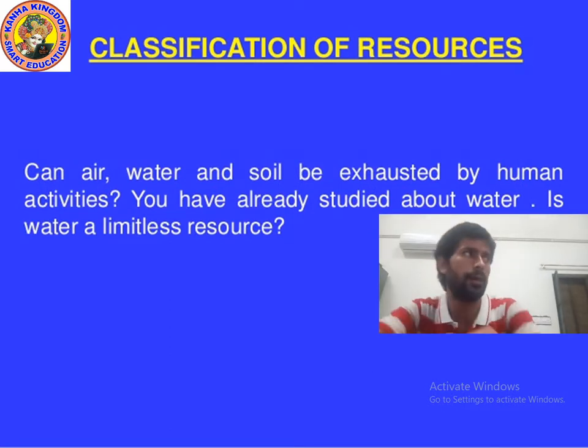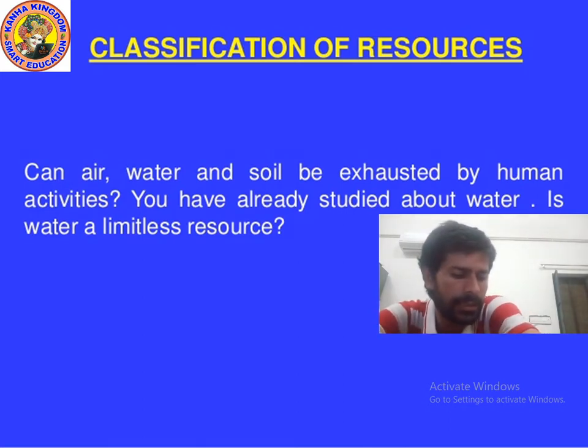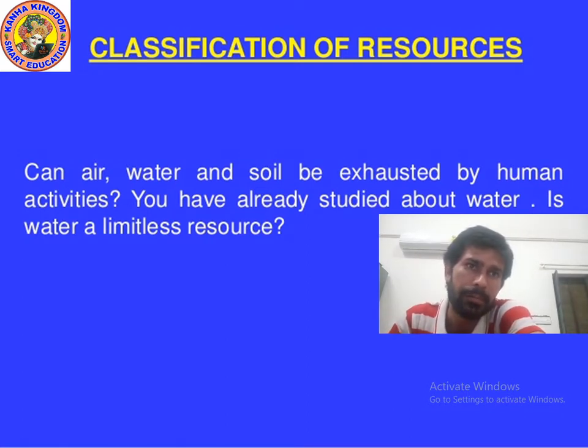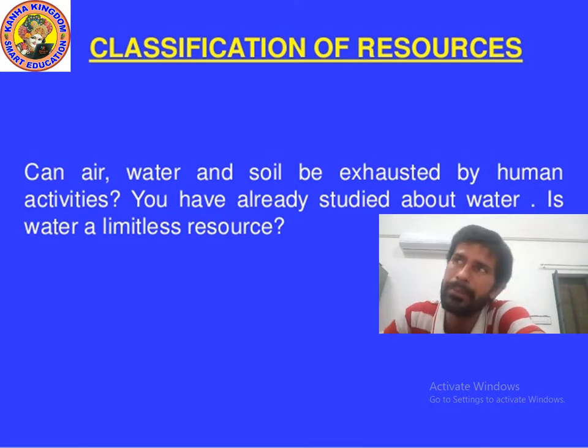Okay, kids, now we will study classification of resources. We can classify the resources into two categories: natural resources and man-made resources. Natural resources are air, water, sunlight. And there are many man-made resources, I don't need to tell you. Man-made resources are like machines, vehicles, roads.